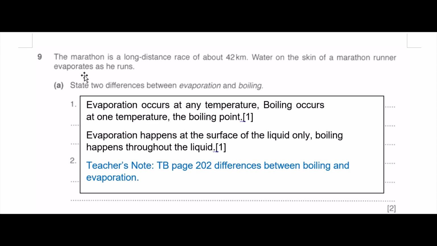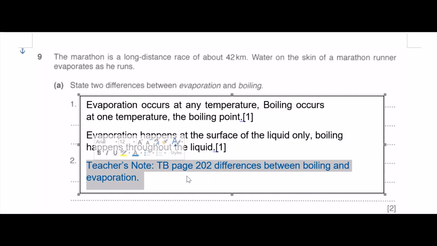The marathon is a long distance race of 42 kilometers. Water on the skin of a marathon runner evaporates as you run. State the differences between evaporation and boiling. So this is one of your learning objectives. The answer can be found on textbook page 202. I just state any two.